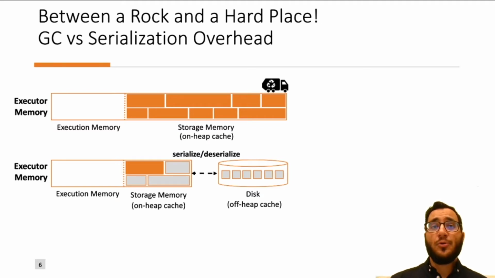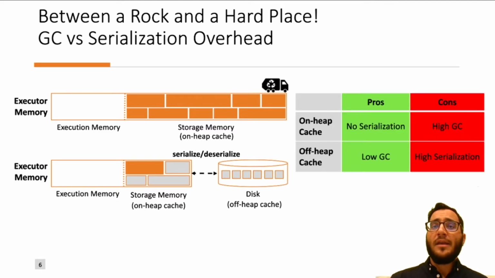This introduces a high serialization deserialization cost because this operation happens on every iteration. In summary, here we have a trade-off. If we have a very large on-heap cache, we have to pay a high garbage collection cost. But if we have an off-heap cache, then we have to pay a high serialization deserialization cost.